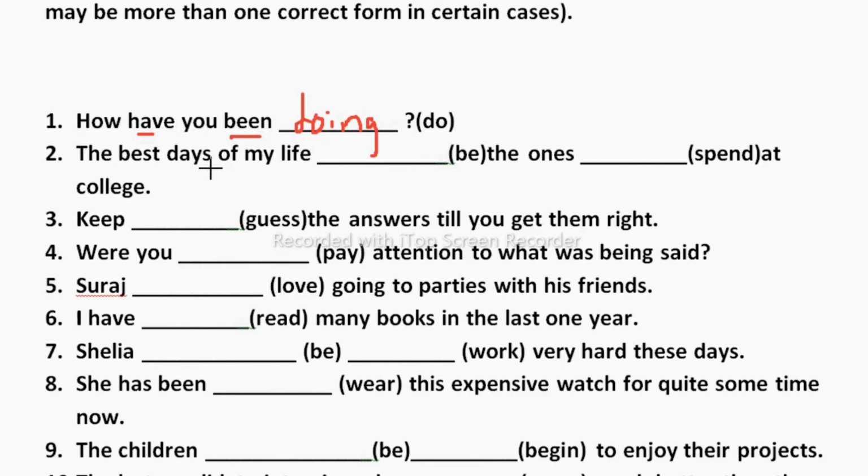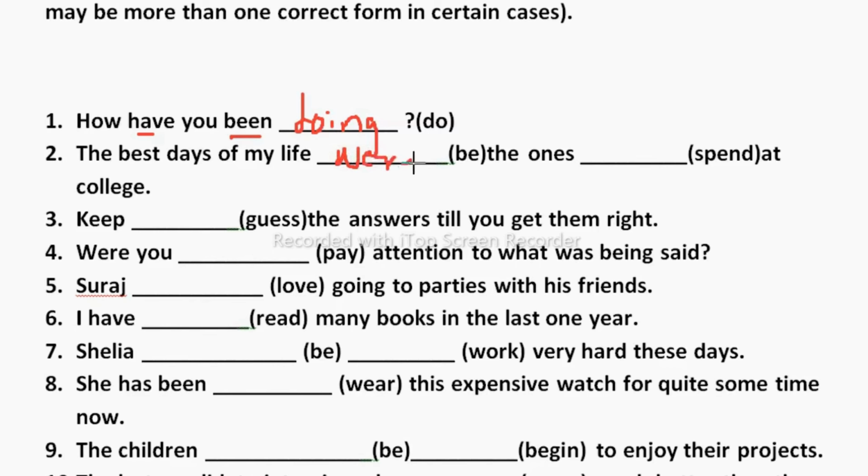The best days of my life dash, the ones dash at college. Now here, the best days of my life means you are talking about your past, so we need to take be. The past form of be is were, because we are talking about days, which is plural.